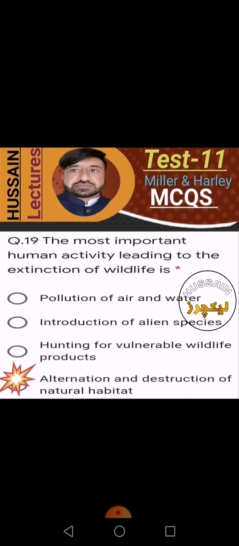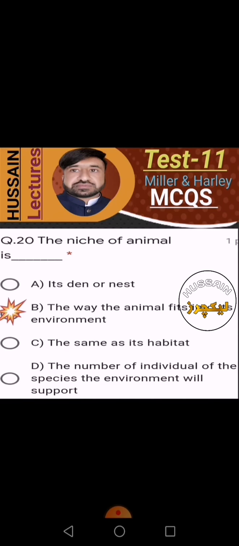The most important human activity leading to the extinction of wildlife is pollution of air and water, no; introduction of alien species, no; hunting for vulnerable wildlife products, no; alteration and destruction of natural habitat, yes. The niche of an animal is its den or nest, no; the same as its habitat, no; the number of individuals of the species the environment will support, no; it's only B option that is right: the way the animal fits into its environment.